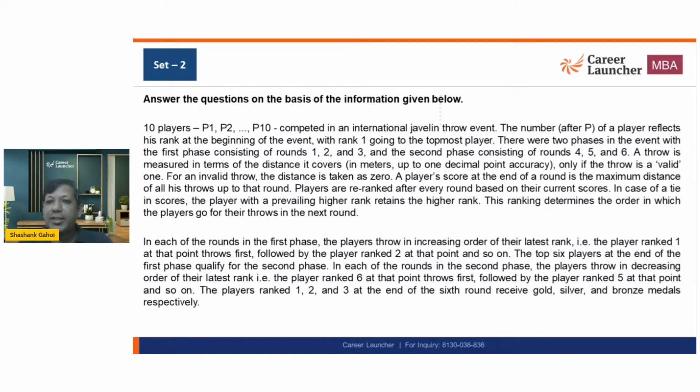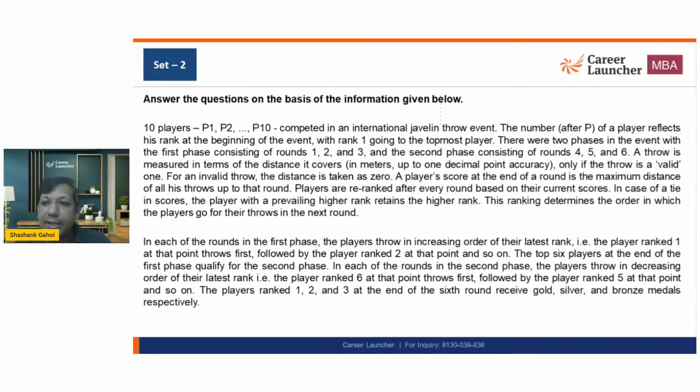A player's score at the end of the round is the maximum distance. The players are re-ranked after every round based on their current scores. In case of a tie in scores, the player with the prevailing higher rank retains the higher rank. So if two people both throw 86, and one person's rank was 3 and the other's rank was 4, they will still be 3 and 4 only, and there will be nothing else.